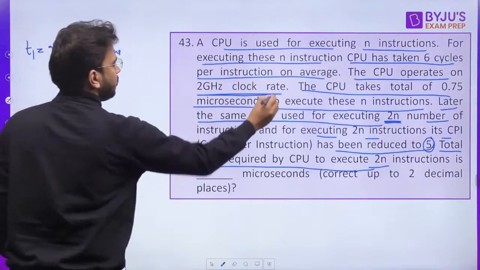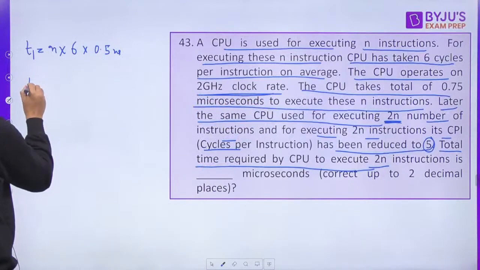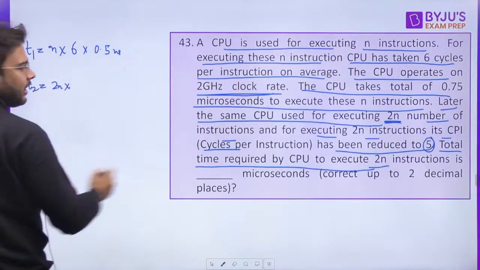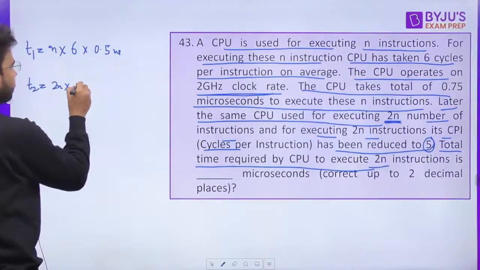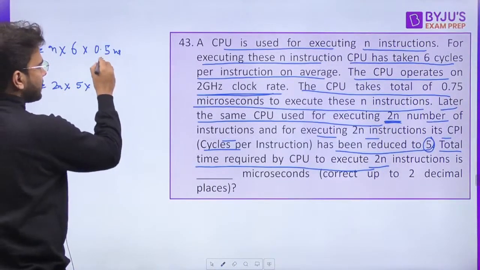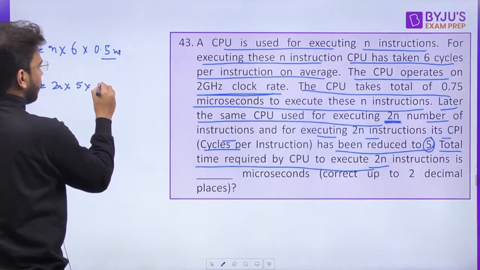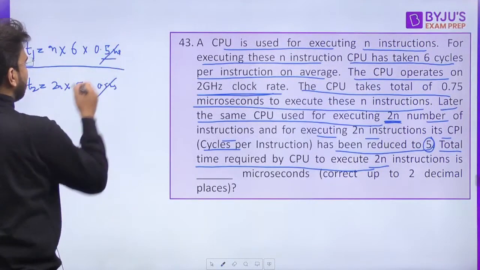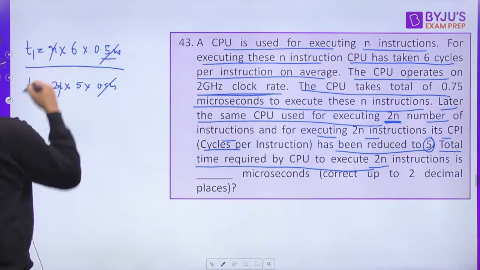We can convert this into clock cycle time. Now what about T2? T2 has 2n instructions, right? And the CPI is reduced to 5, and the clock rate is going to be the same, so it is 0.5 nanoseconds. We can divide, and n with n will cancel out.